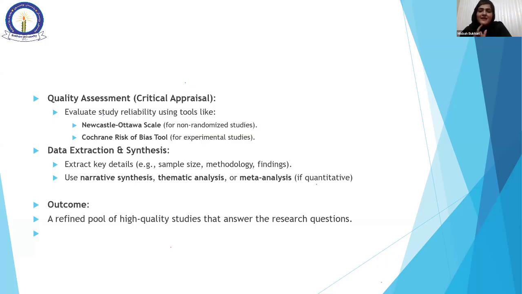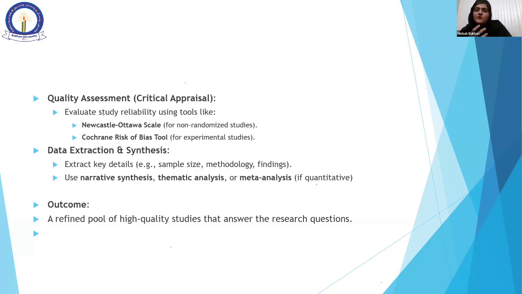Now coming towards data extraction and synthesis, extract key details, for example, sample size and methodology. As I discussed earlier, sample size matters a lot. For example, the sample size is 1 lakh, or 10, or 100. So we must do an extraction and synthesis of it. Use narrative synthesis, thematic analysis, meta-analysis.